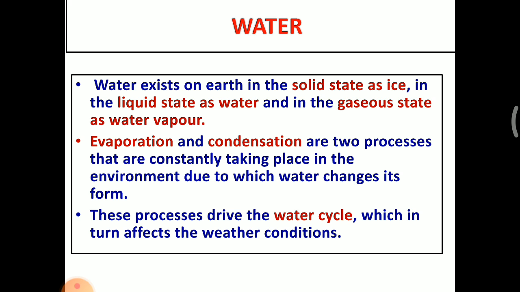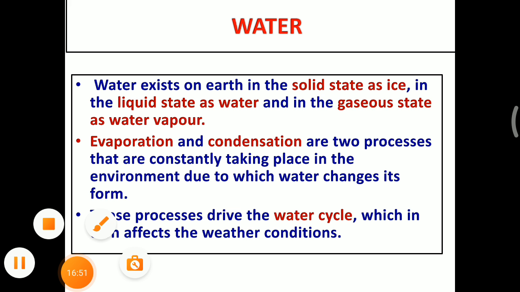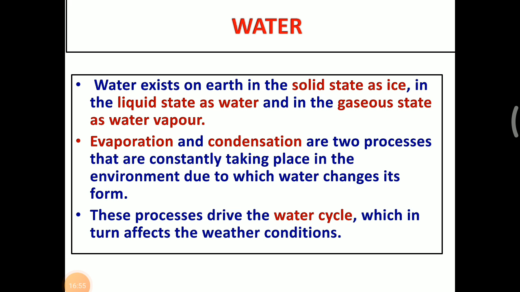Evaporation and condensation are two processes that are constantly taking place in the environment due to which water changes its form. So these processes drive the water cycle, which in turn affects the weather condition.